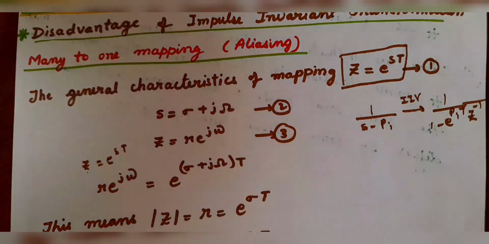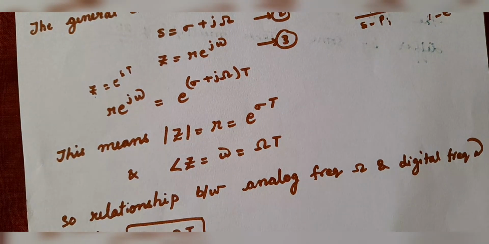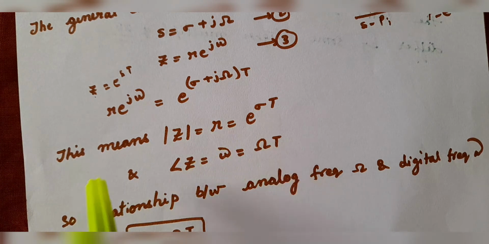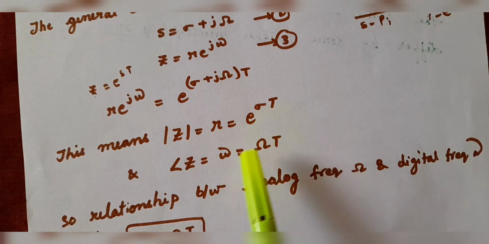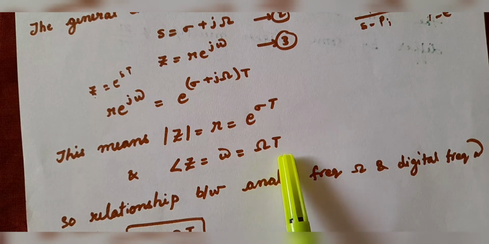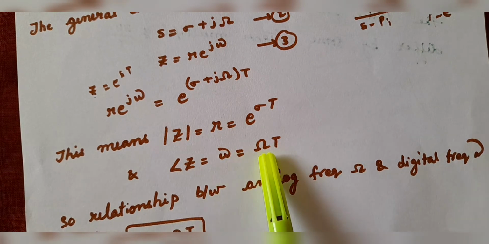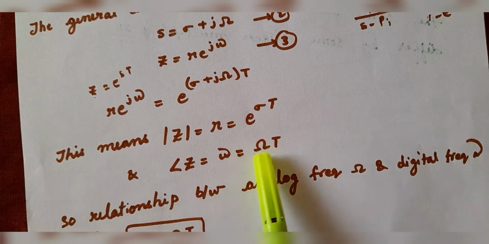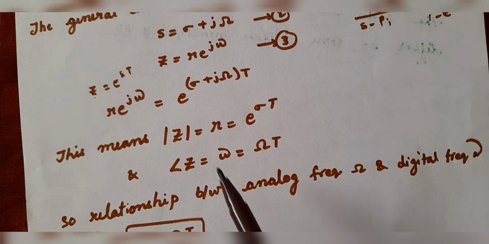After writing z is equal to e to the power st, what is our mod z? The magnitude part is coming as e to the power sigma t, and the phase or the frequency part omega is coming to be as omega t. This we have already seen: the relation between digital frequency and analog frequency is a very, very important relationship.